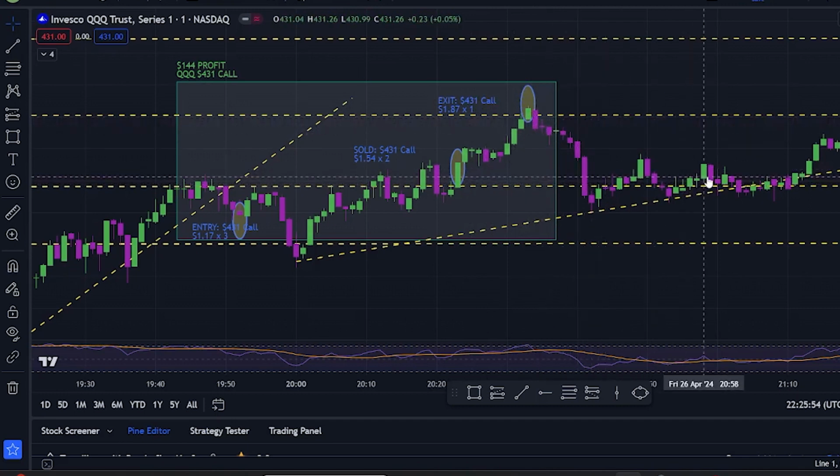And then as you guys can see, it just kind of slid back down, and at that point it was just consolidating. Now I did get that 20 something dollar contract somewhere around here, and it just ran out until I think I sold close to 3:30.